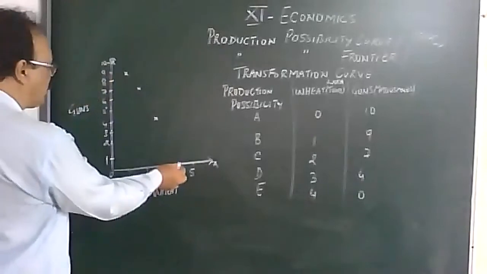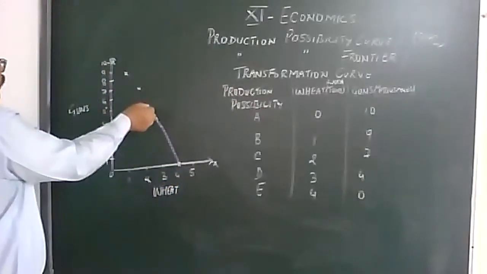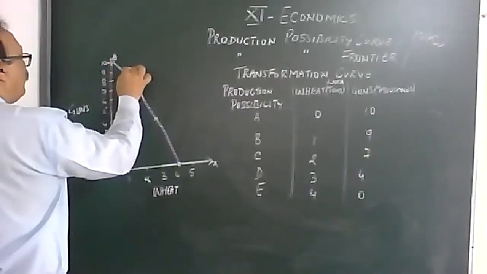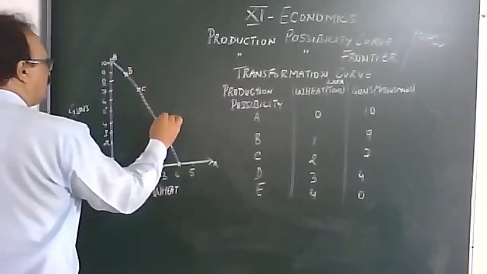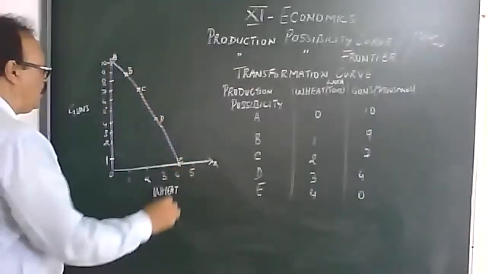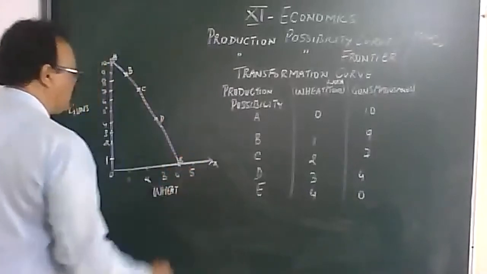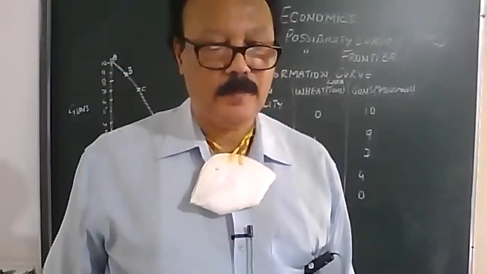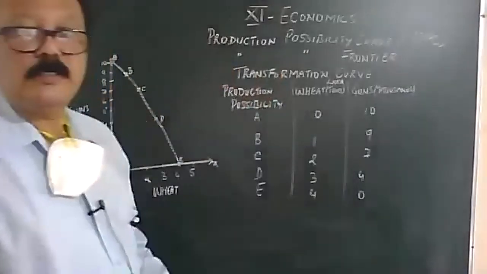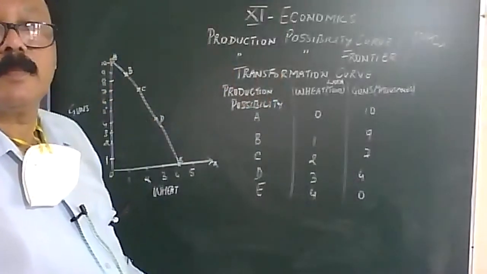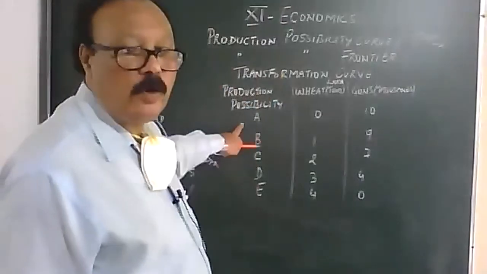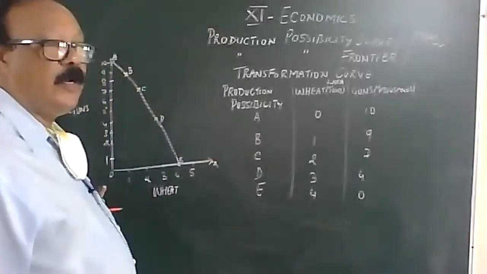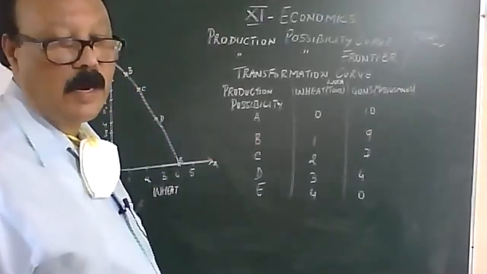When we join these points up, this is point A, point B, this is point C, this is point D, this is point E, and this is called the PPC curve. This is called the PPC schedule. The schedule has been converted into a curve or a graph.